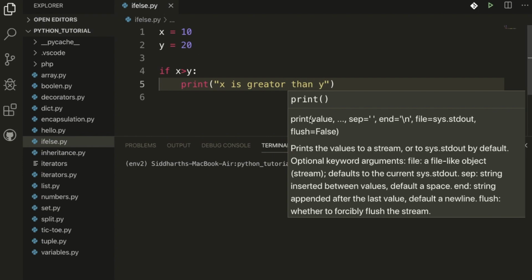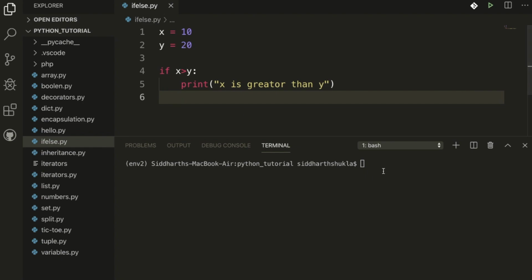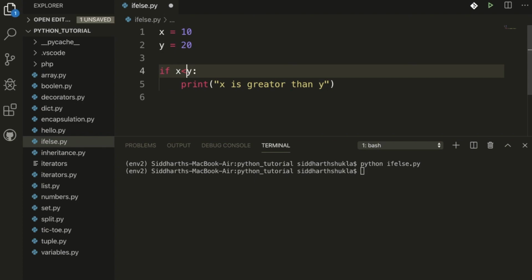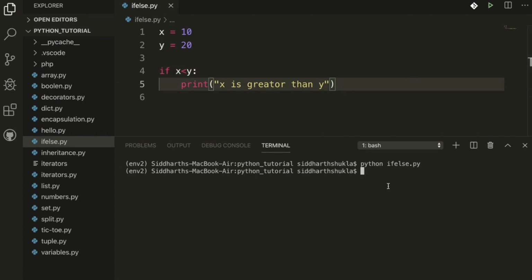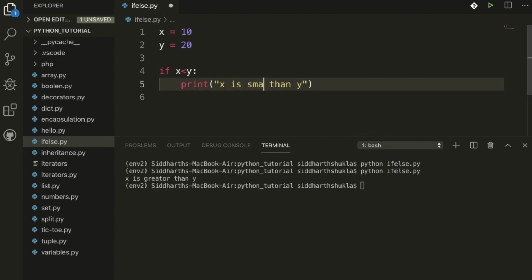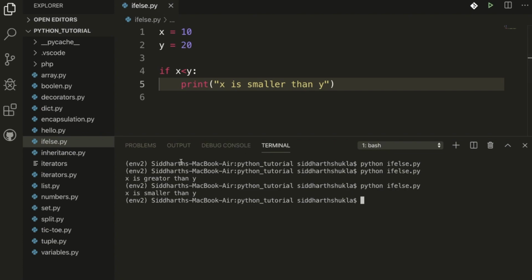Let's check again. So we have the if else condition. Here, x is not greater than y. Suppose x is smaller than y. Let's check again. We get the message that x is smaller than y.